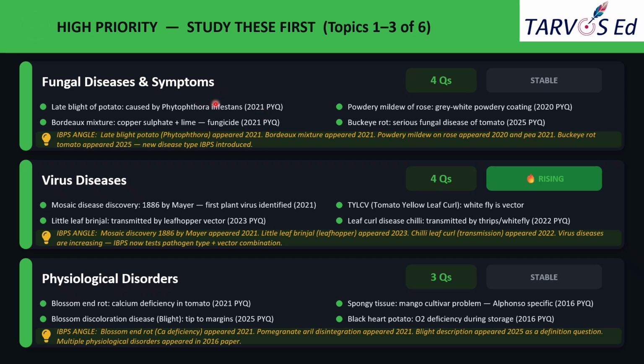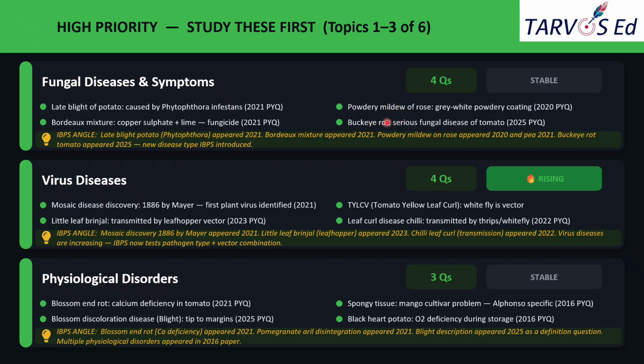So notice how 2021 clustered 2 fungal disease control facts together. They asked the causal organism as well as the management-based, control-based questions. Bordeaux mixture, Chestnut mixture components and so on. The combinations are where you should focus more.